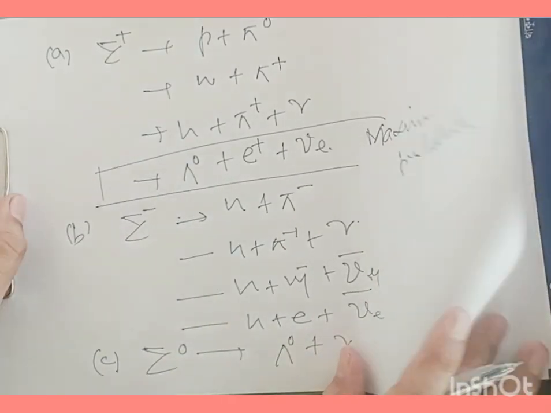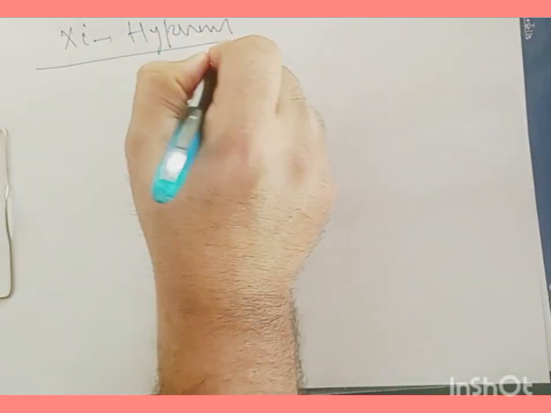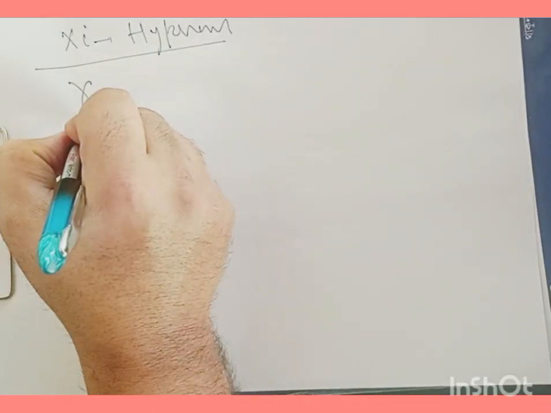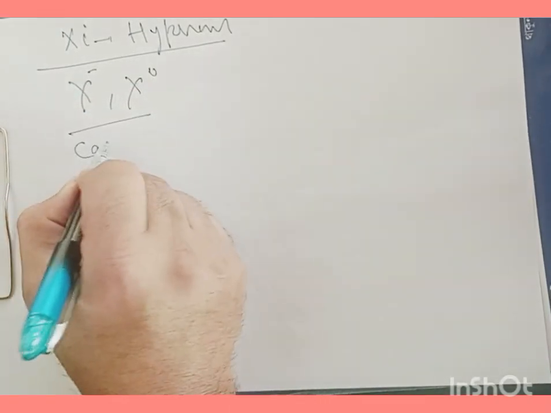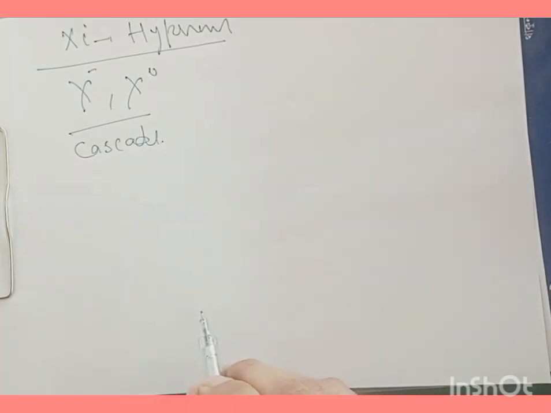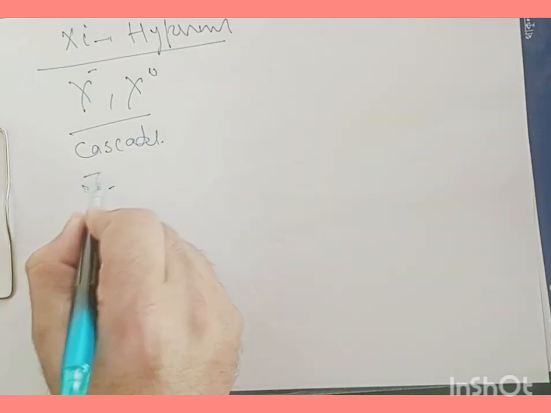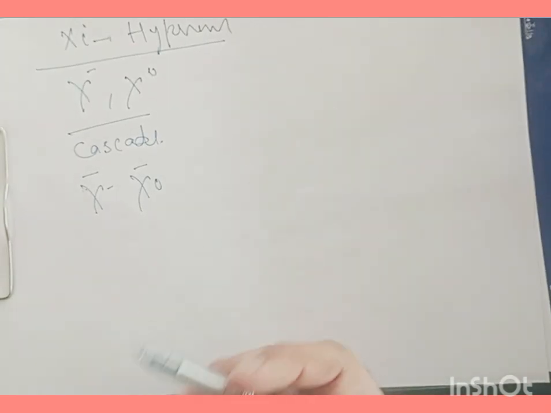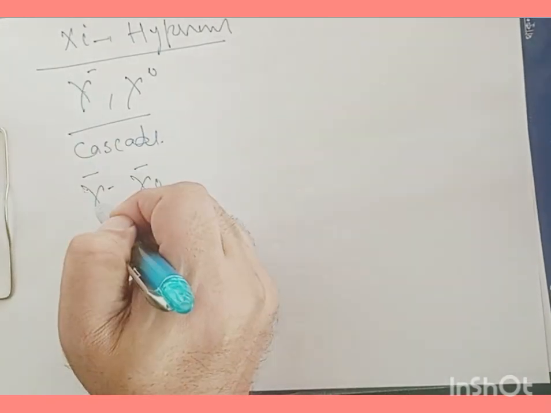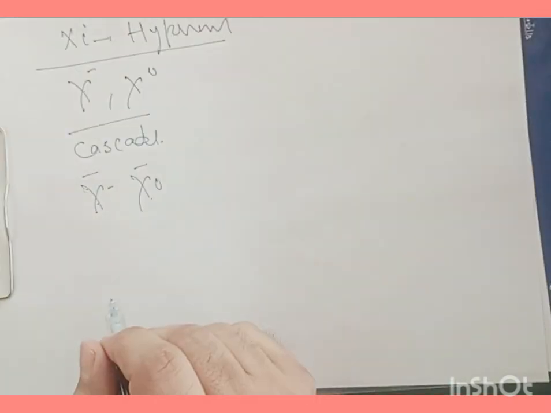Now let's talk about chi hyperons. These chi hyperons are of two types: chi minus and chi 0. They're also known as cascade, and their antiparticles are chi minus bar and chi neutral bar. Talking about their properties, chi minus and chi bar have the charge of an electron and positron, and chi neutral has a charge of 0.